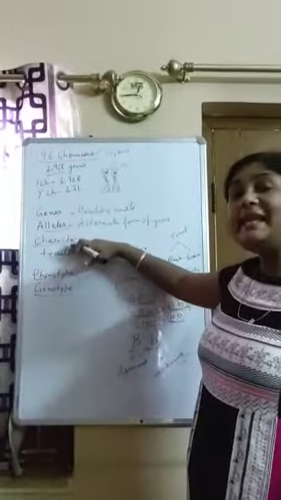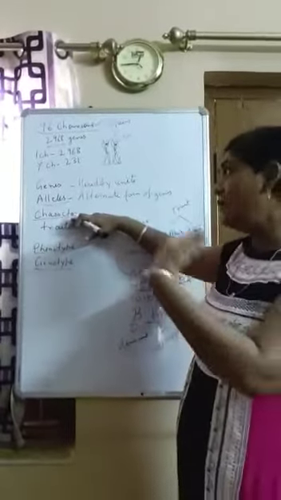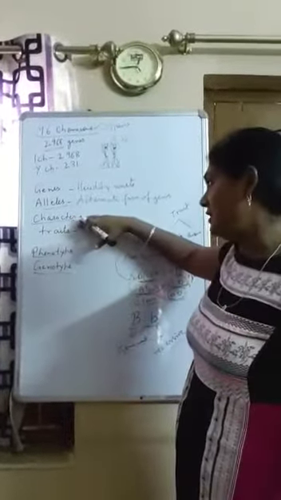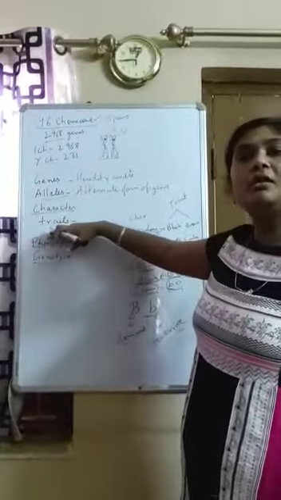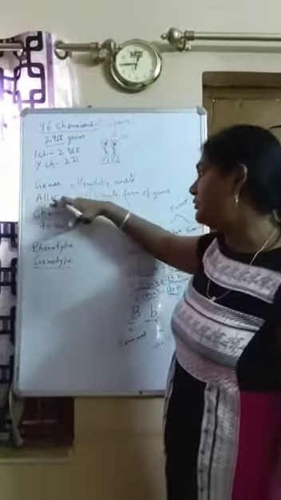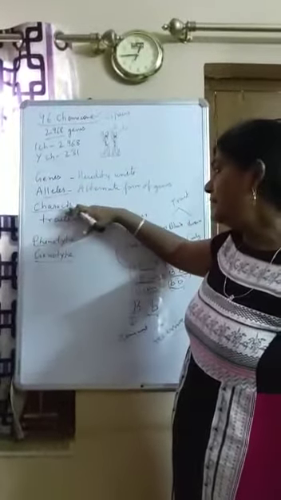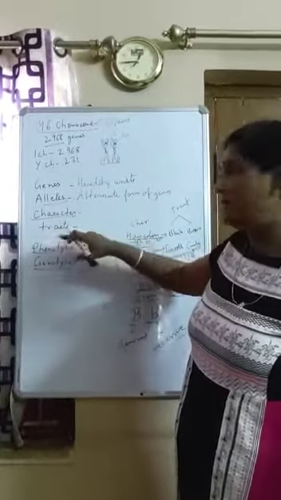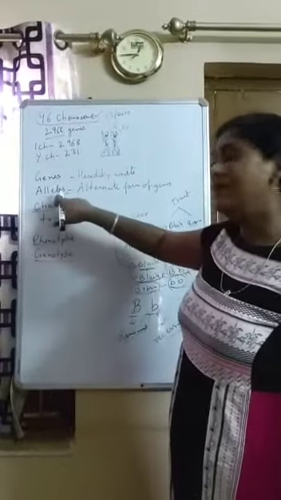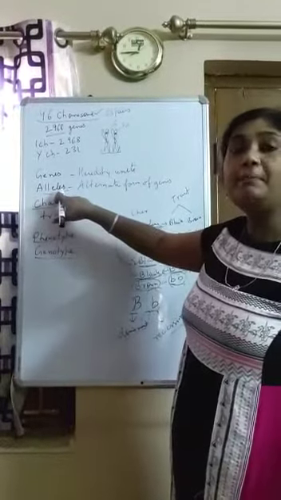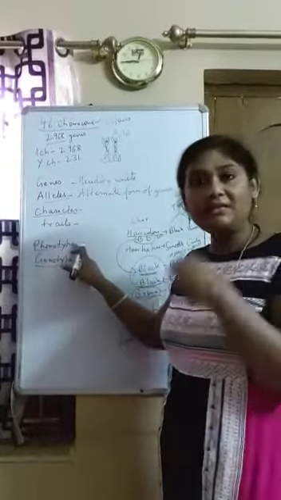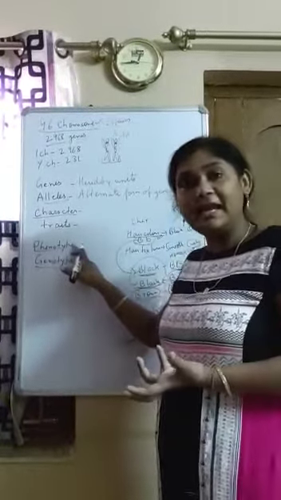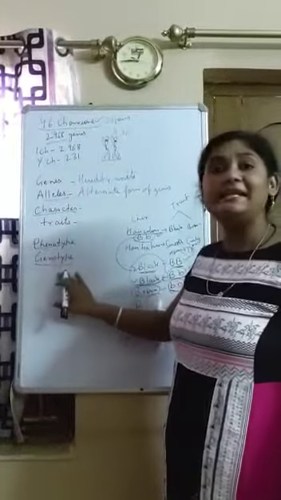Characters are the inheritable features which can be passed to the next generation. And every character has two alternative forms, called traits. So alternative forms of genes are alleles. Alternative forms of characters are traits. So every trait is controlled by a pair of alleles. What is phenotype? The observable character which we can see with our naked eyes, and genotype is the genetic makeup.